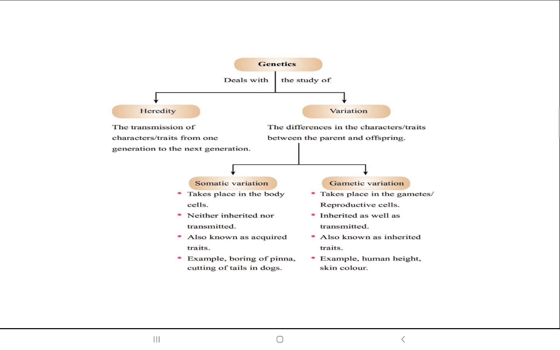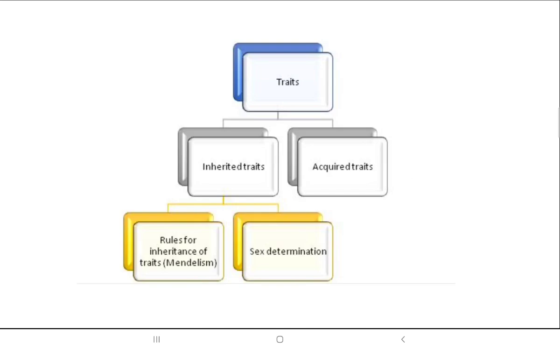So there are two ways of genetics. One is by birth, which you get, that is inherited. And the other is what you acquire from the environment. Is it clear, children, what I mean to say? The characters and traits in the offspring are either inherited from the parents, from one generation to another, or acquired traits, which you acquire after birth.